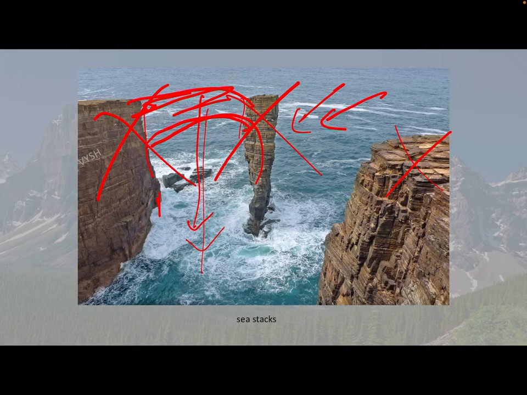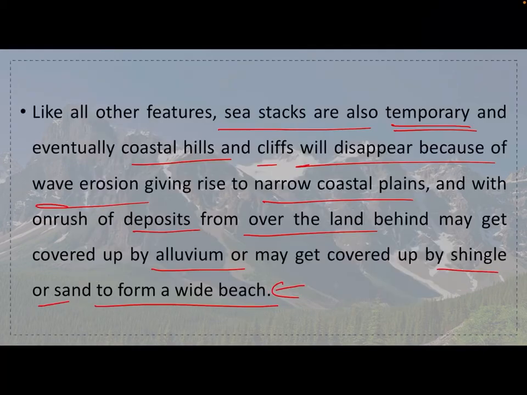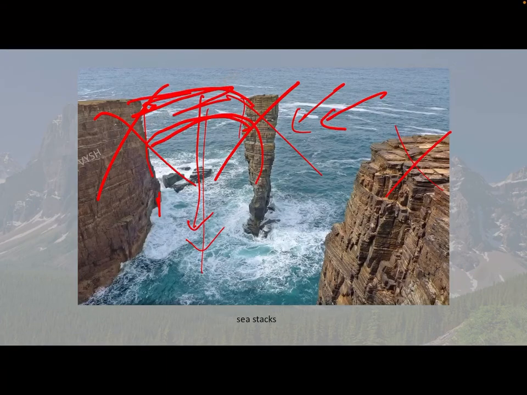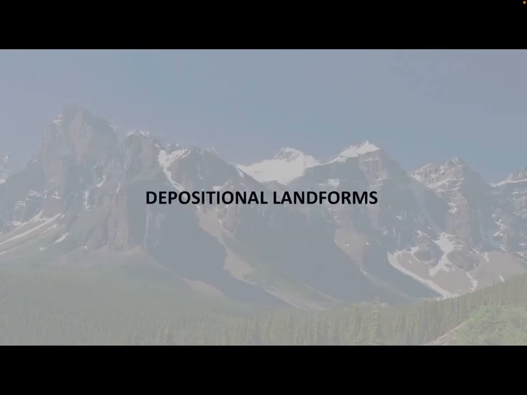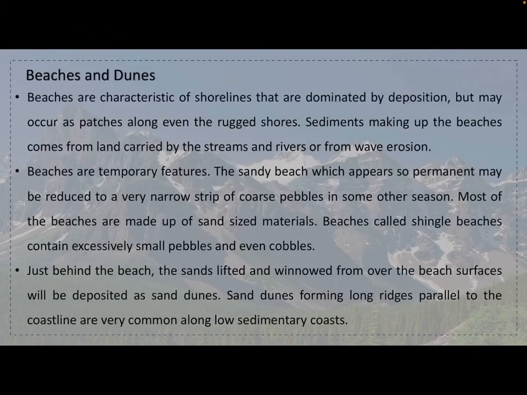And more or less remember one thing: whether depositional or erosional, whatever geomorphic process happens doesn't happen alone. It combines with different kinds of things happening, basically earthquake, maybe some sort of tsunami and all.